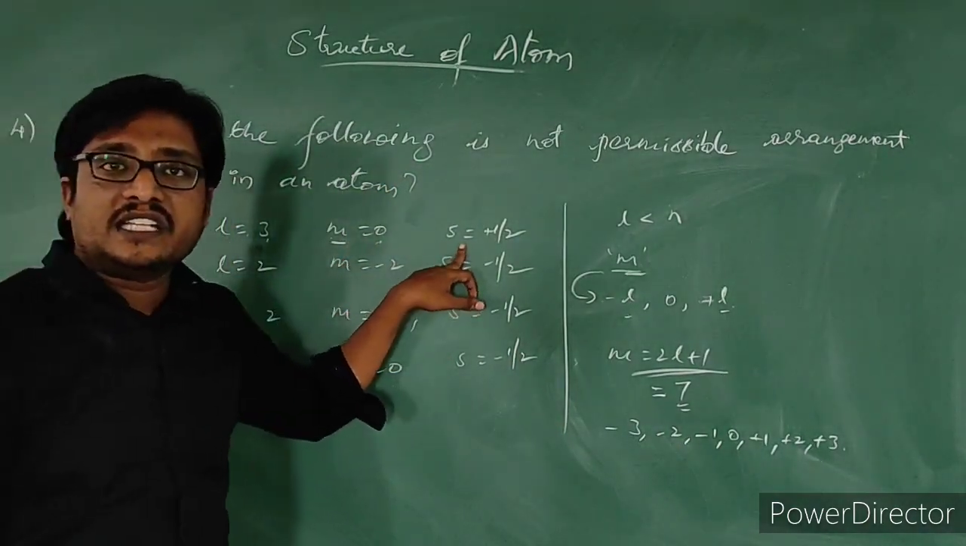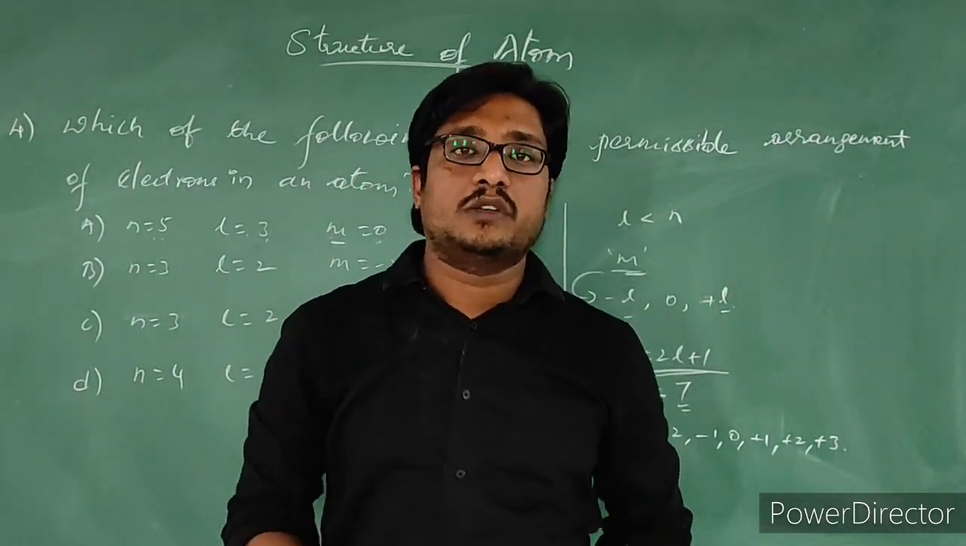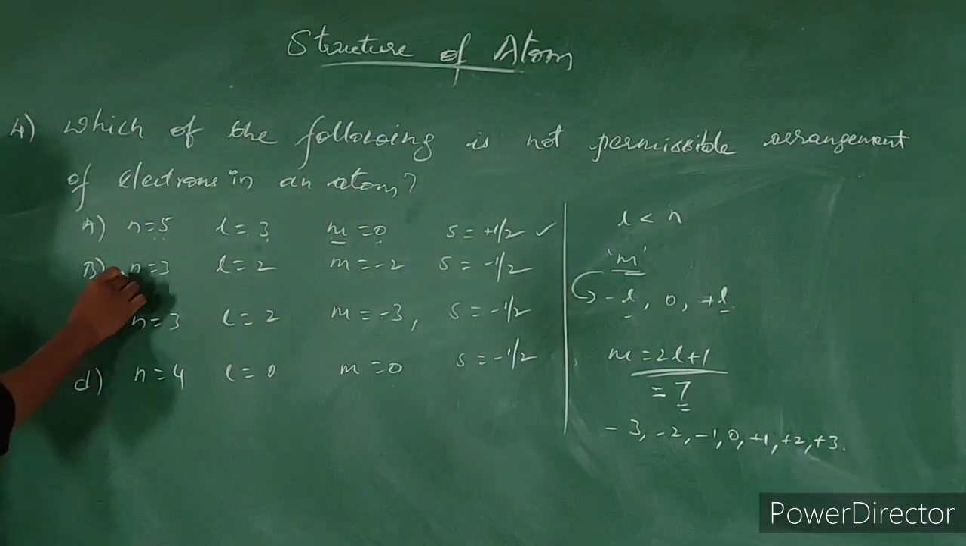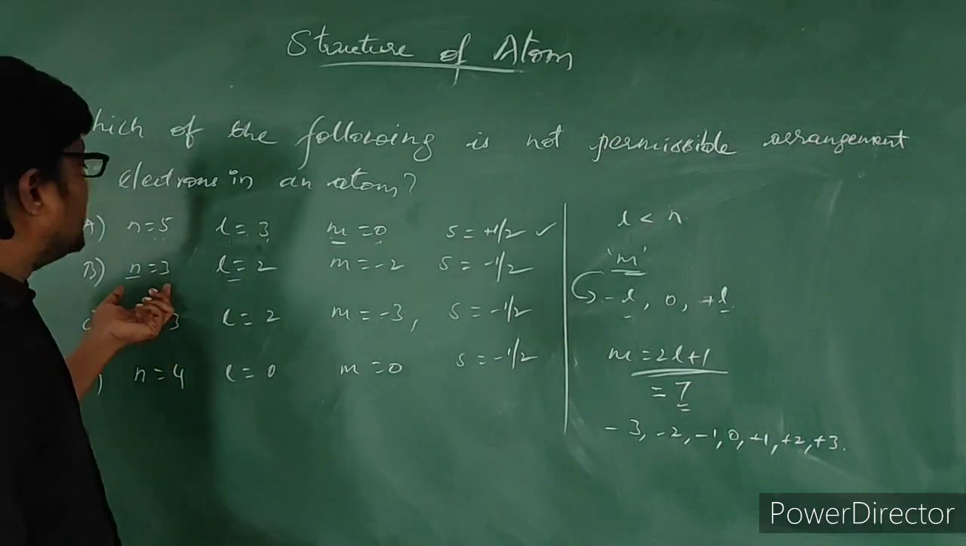S indicates spin. It can be either in clockwise direction or anti-clockwise direction. So this is correct. If you see option B, N is equal to 3, L is equal to 2. The L value is less than the N value.